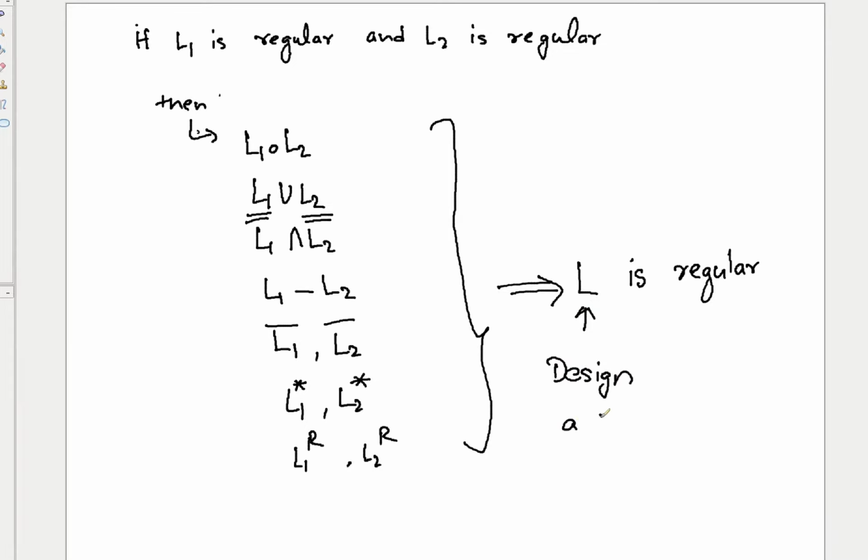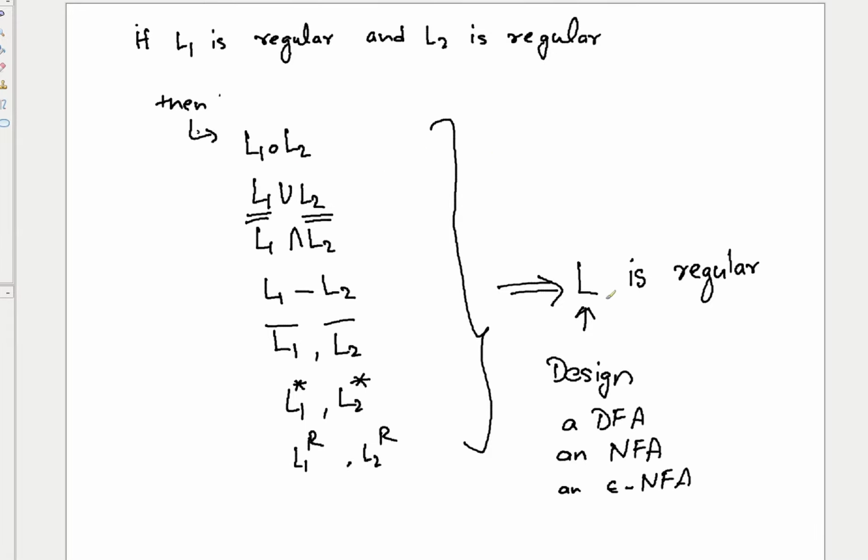Design a DFA or an NFA or an ENFA, right? So that's what we did. We constructed a machine and we showed that that machine recognizes this language, whenever you have a machine for these languages. So we use the machines for these languages because these are regular, so certainly there is a DFA, NFA or ENFA for these L1 and L2, and using the machines as a black box, we don't know what the machine is, we just use the black box, rewire it, and we construct a machine for L that recognizes it.